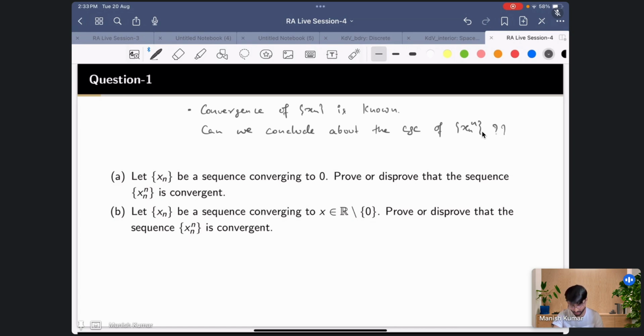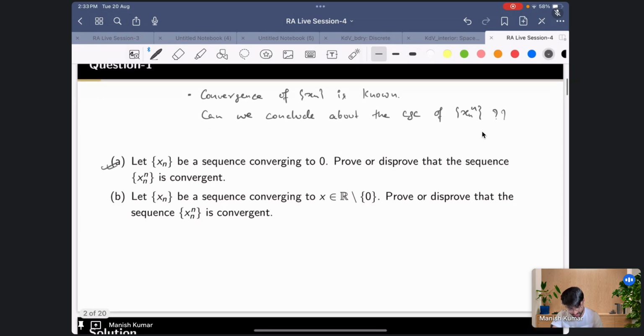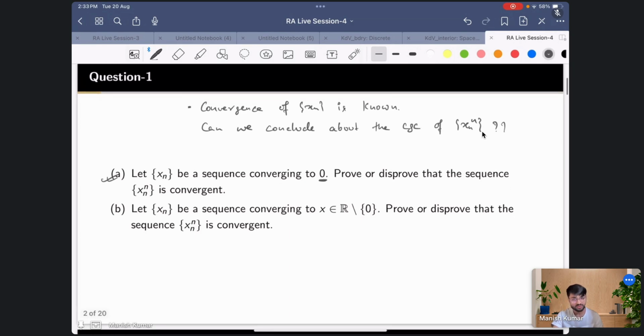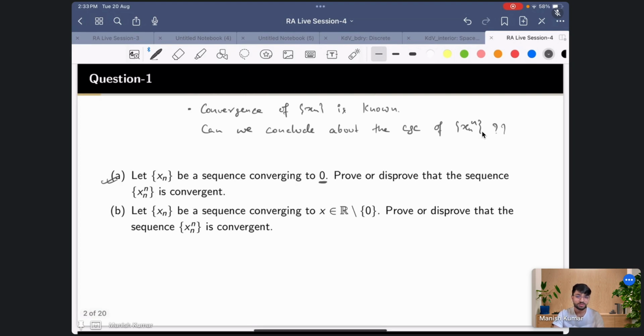The first question is a special case. You know the convergence of xn, that xn converges to x, and in fact you know that x is equal to 0. So the sequence is converging to 0. Can we prove that the new sequence xn raised to the power n will also converge to 0? This is the first part.